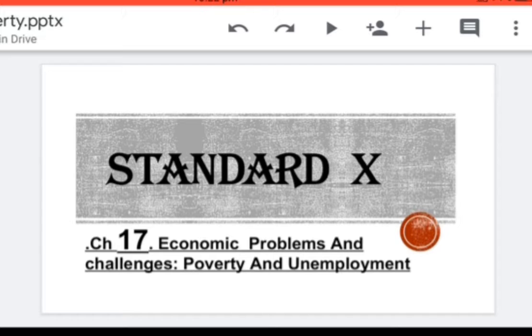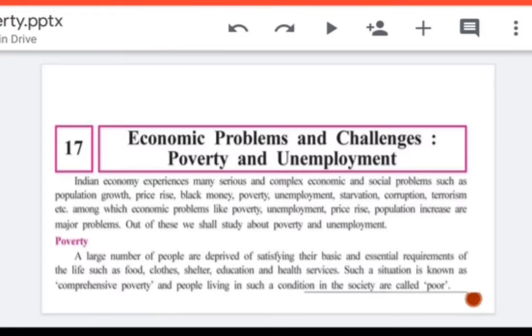Hello students. Today we are going to discuss chapter 17 of economics, that is economic problems and challenges. There are so many economic problems and challenges, among which in this chapter we are going to discuss poverty and unemployment. So, poverty and unemployment.